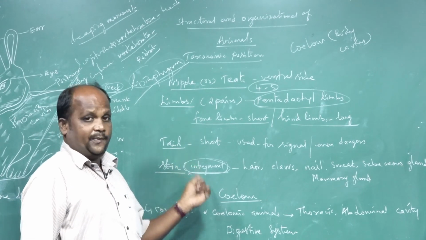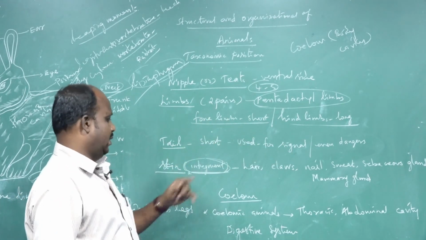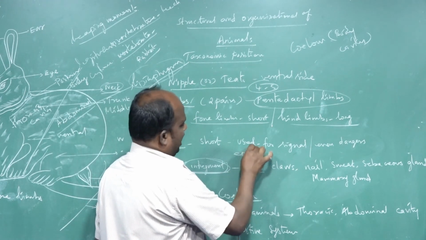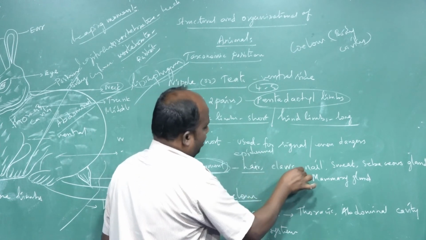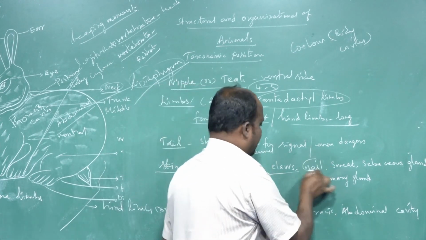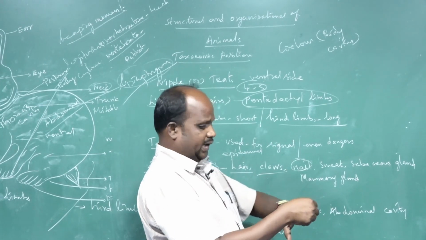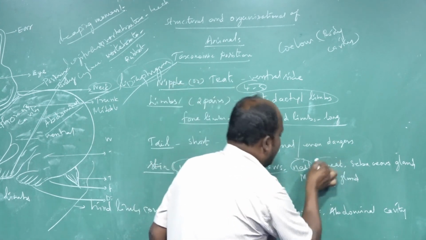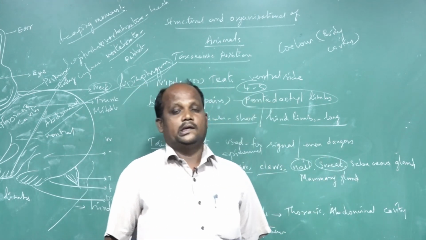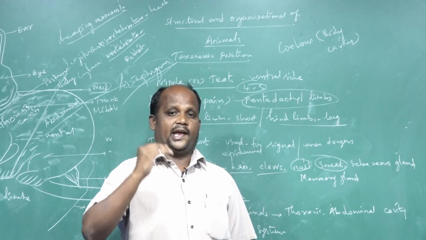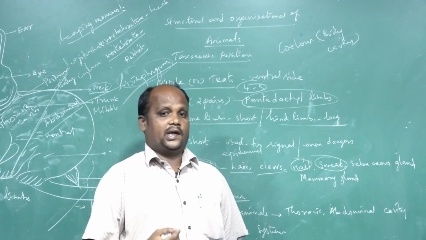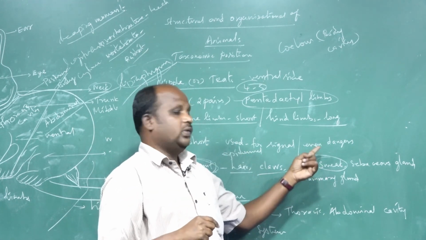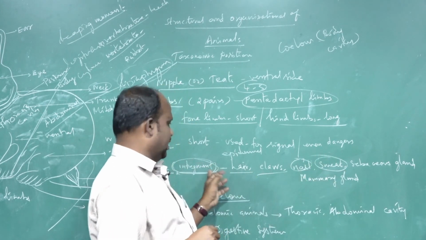The skin is modified into many different organs in animal bodies. One part is modified into hair, I mean epidermal hair. Second one is claws. Another one is nails, I mean those on the digits. Next, the skin is modified into sweating glands. In all mammals, one layer of the skin is modified into sweating glands. Waste water is eliminated through the skin, so it is modified into sweating glands.